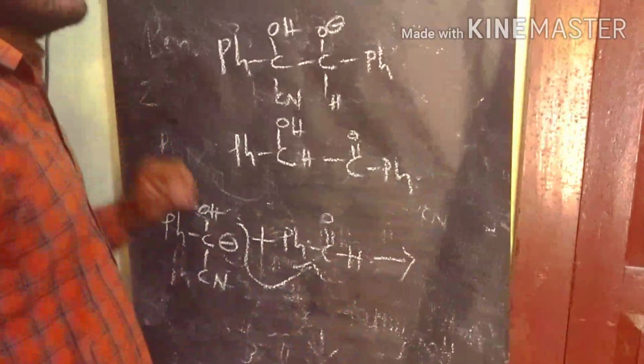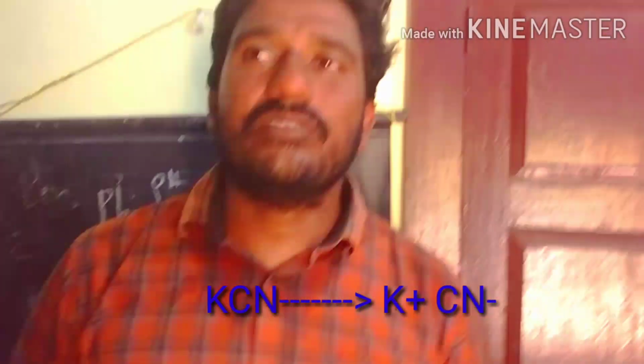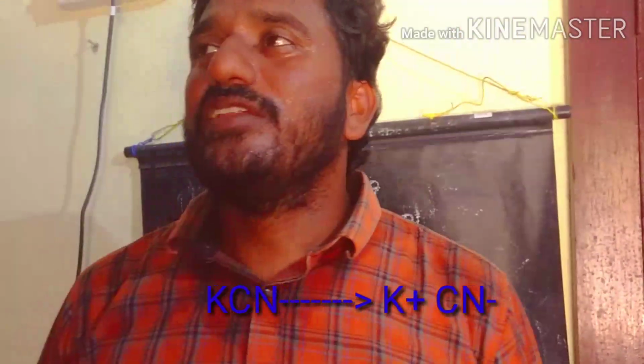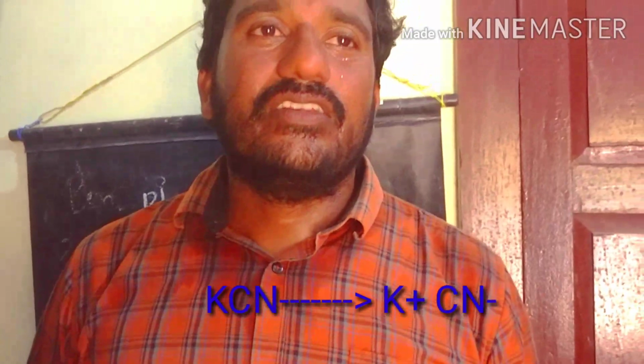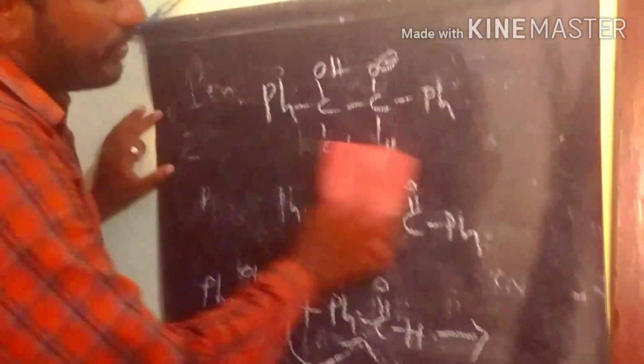So why are we using potassium cyanide as a reagent in this reaction? Because potassium cyanide has the cyanide group, which is a strong nucleophile and also the best leaving group. That's why we are using potassium cyanide for this reaction.